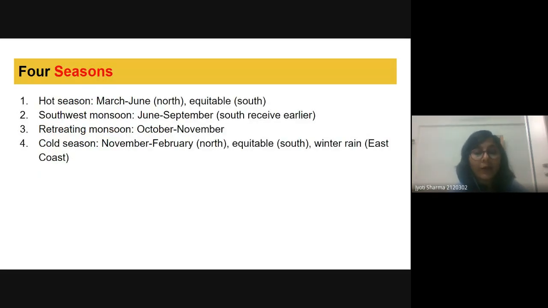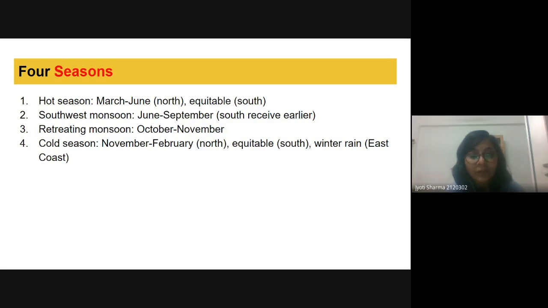Okay, now we have the four seasons. We have the hot season that starts from March and ends in June in the northern area. But in the southern area of India, here we have the equatorial region, so we don't have the hot season here, because of the sea. Then second, we have the southwest monsoon that starts in June and ends in September, and the southern area receives it earlier.